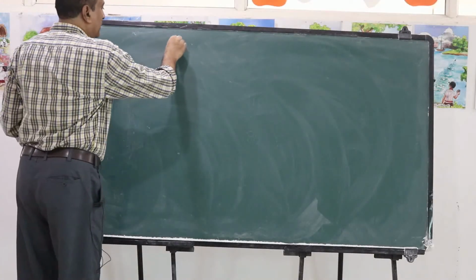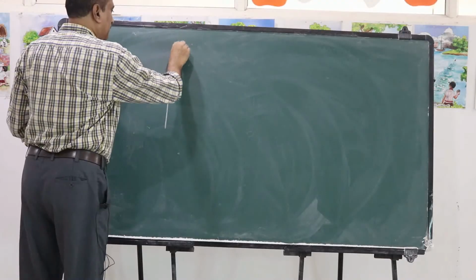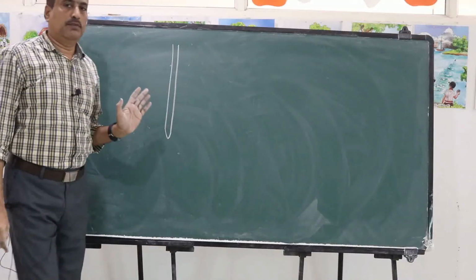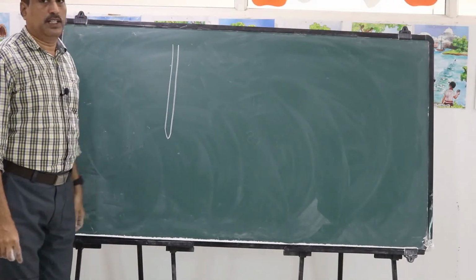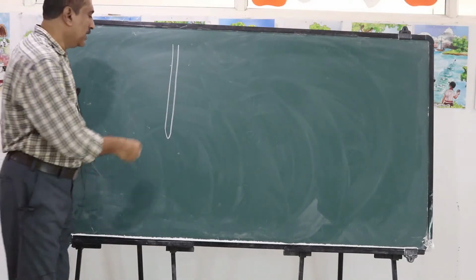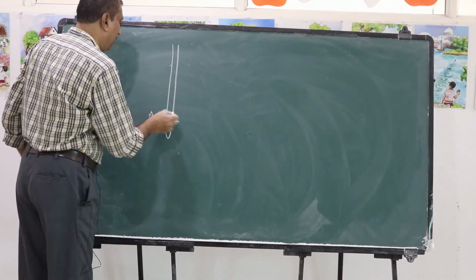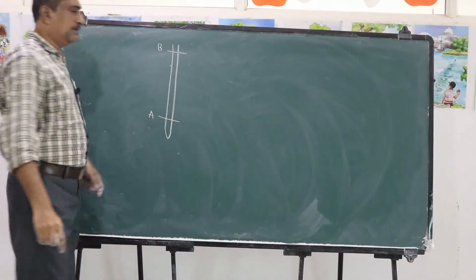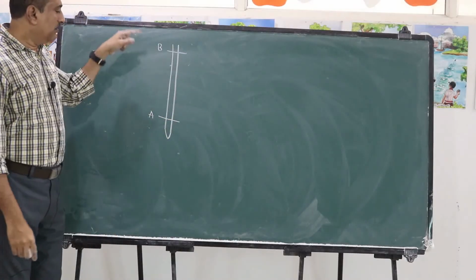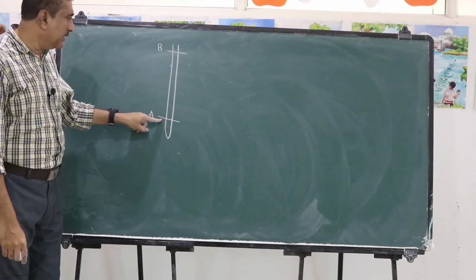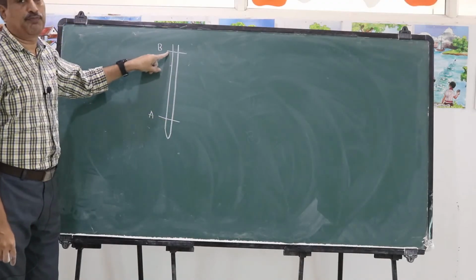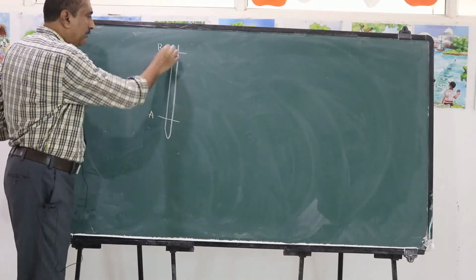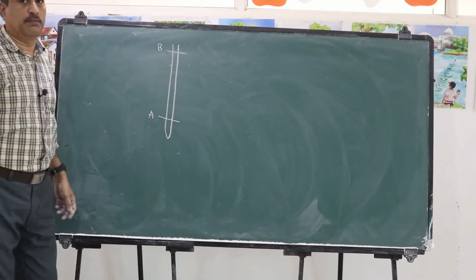Suppose you take a thermometer like this, having the lower fixed point at A and the upper fixed point at B. The interval between them is called AB.